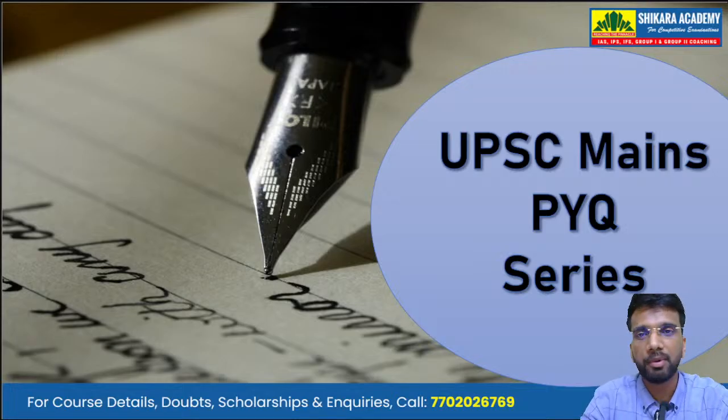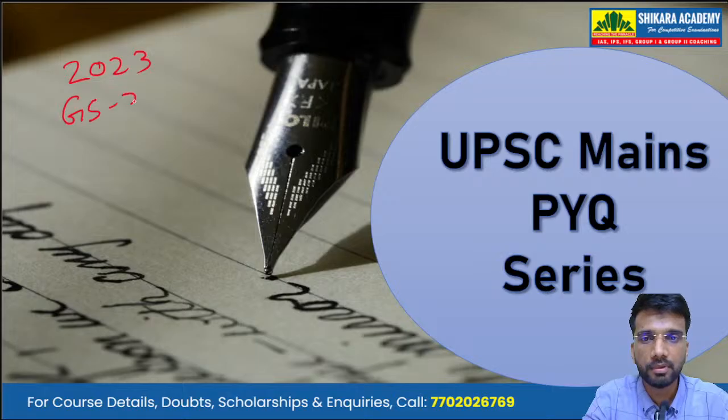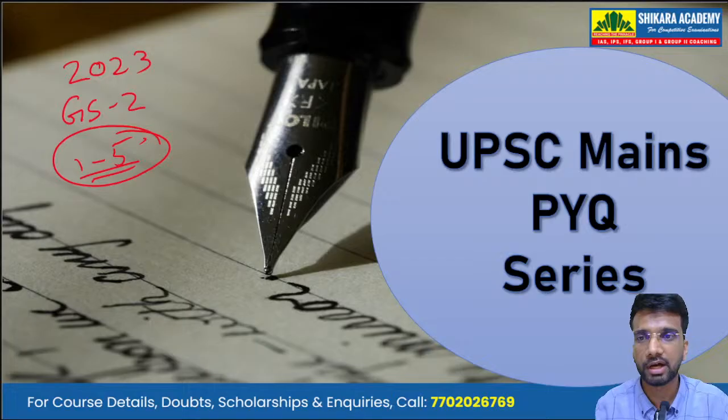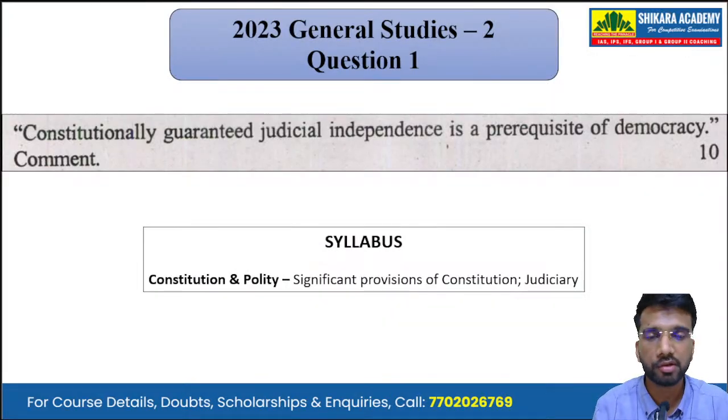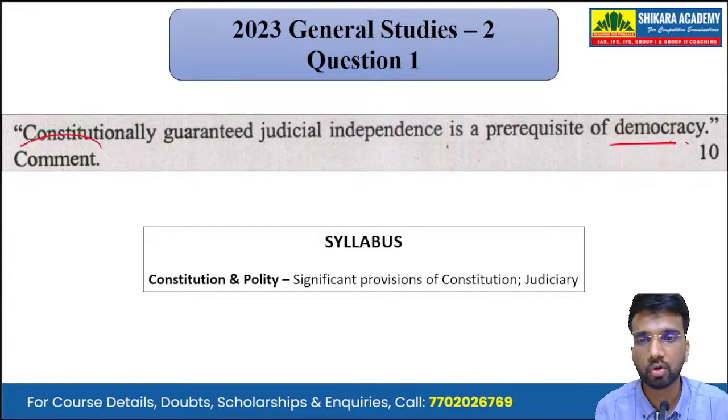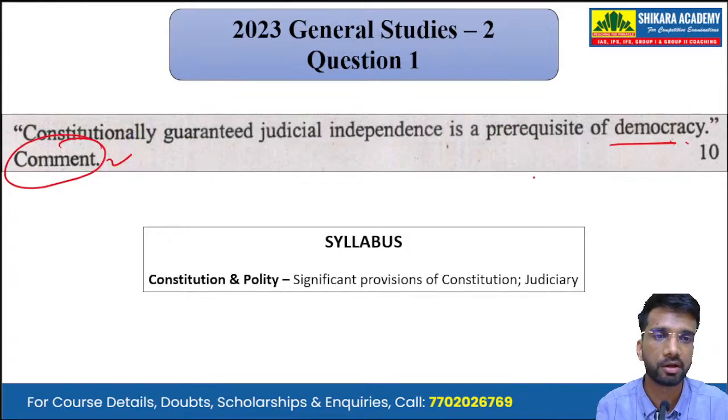So in today's session, we will be discussing the 2023 GS Paper 2 from question number 1 to question number 5. Starting with question number 1: constitutionally guaranteed judicial independence is a prerequisite of democracy. We have to comment on this statement. It is a 10-marker question that we have to answer in 150 words.